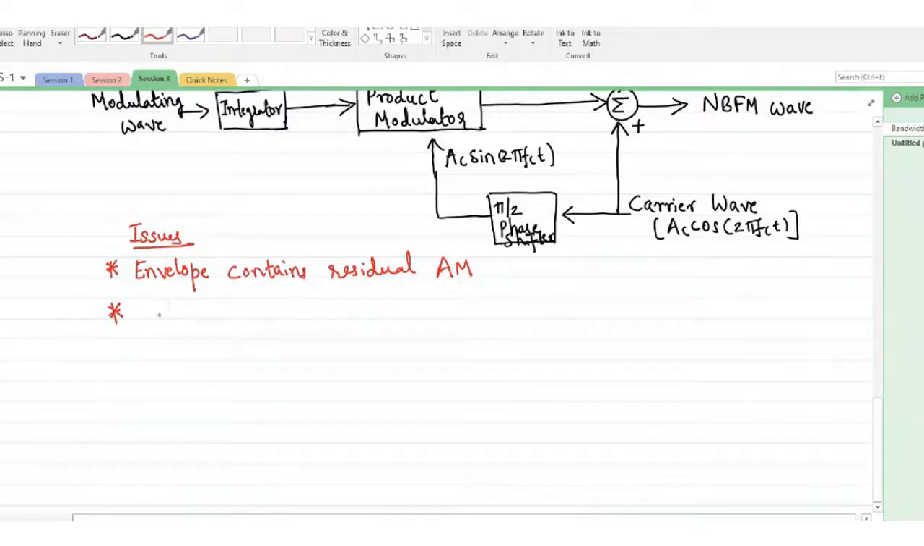The second issue associated with this is that the angle theta i of t will suffer from harmonic distortion. So what do you mean by harmonic distortion? This will generate more than one frequency. It will generate frequencies which are undesired.